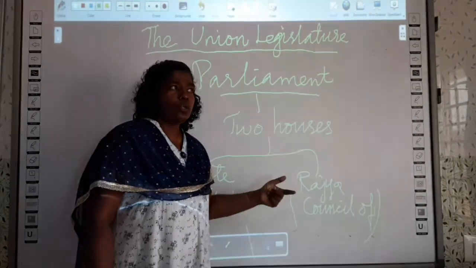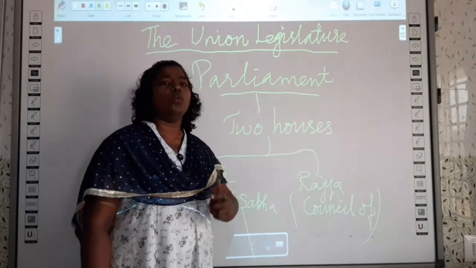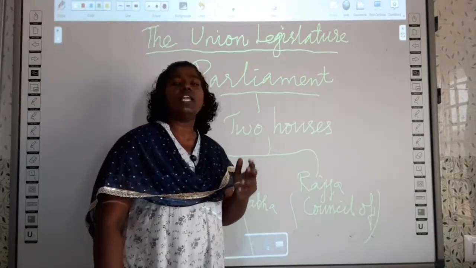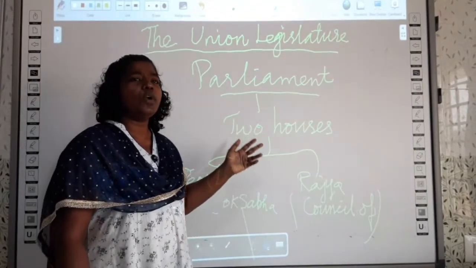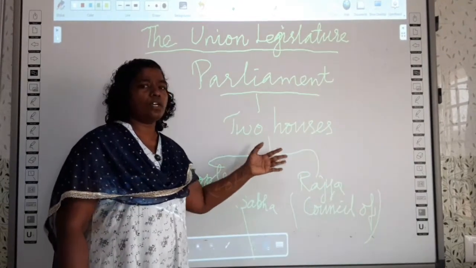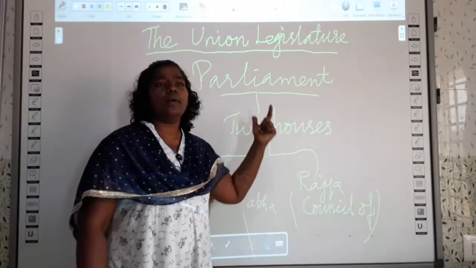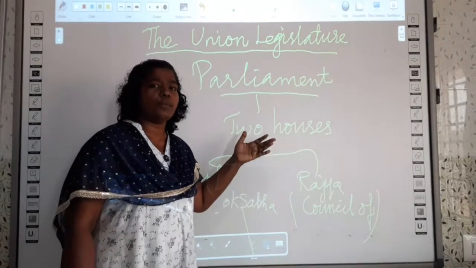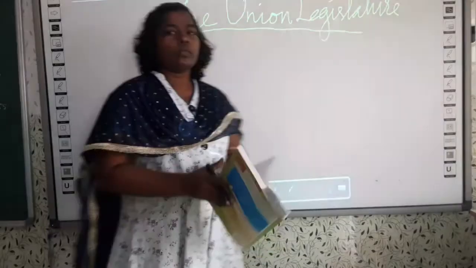So today, what all have we seen? We have seen about the Indian government and what method they have followed. We have also seen about the parliamentary form of government, and the three lists, the distribution of power among the three sets of government. We have also seen the lower house of the parliament. Tomorrow we will continue with the upper house of the parliament. Here we end the class. We will meet in the next class.